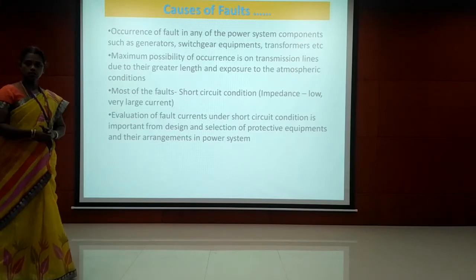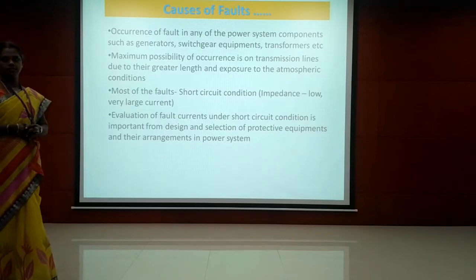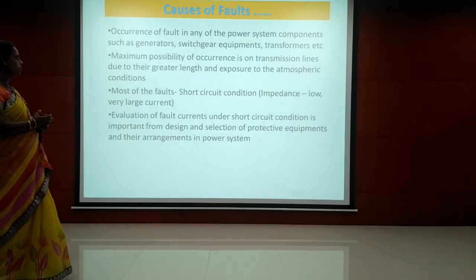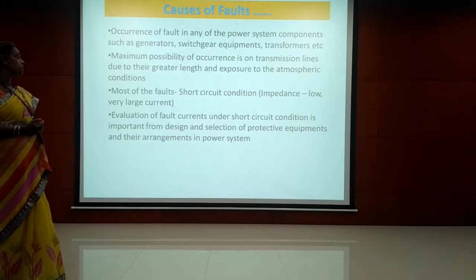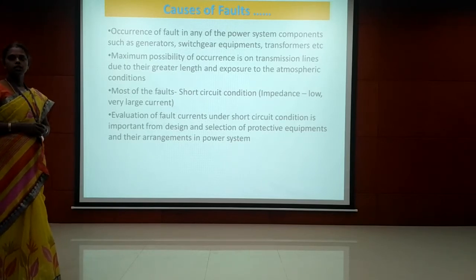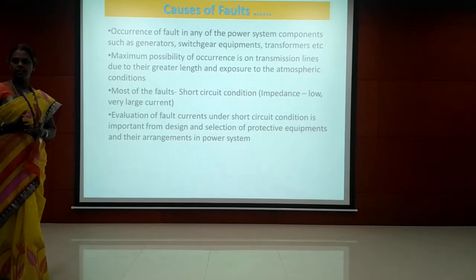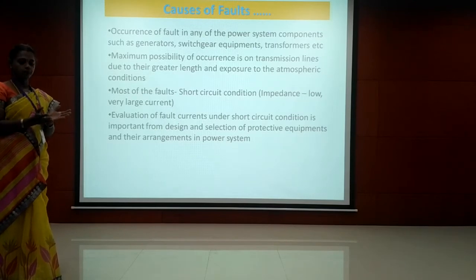So the causes of fault, the occurrence of fault in the power system components. As I already told you, there are various elements in a power system. The main elements are generator, switchgear equipments, transformer, transmission line and other things. In the transmission line, the maximum possibility of occurrence of fault is there because it is exposed to atmosphere and also it is of greater length. The generator is fixed at one place, and transformer and other things will be at one place.